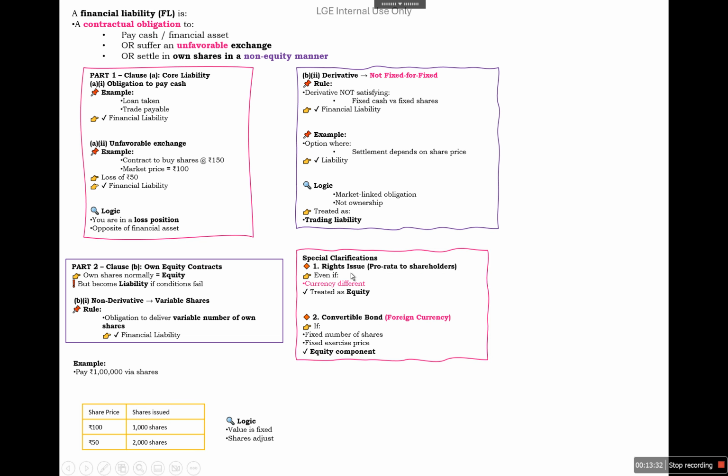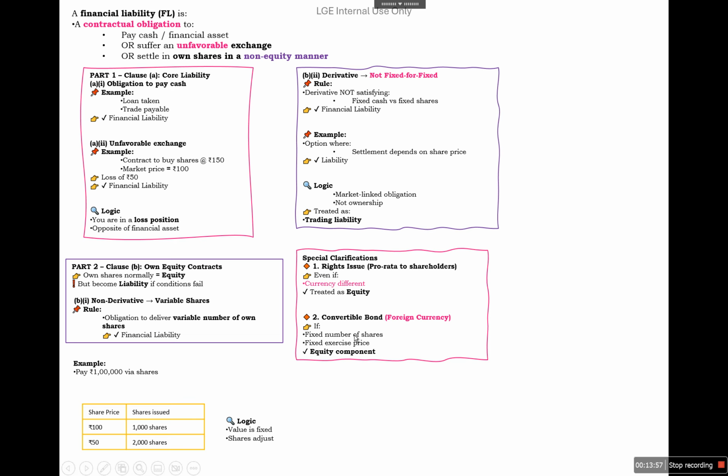There is an exception to this rule: if there is a rights issue pro rata to shareholders, even if the currency is different, and because of the foreign exchange conversion gain or loss the amount may differ, in that case also it will be treated as equity.